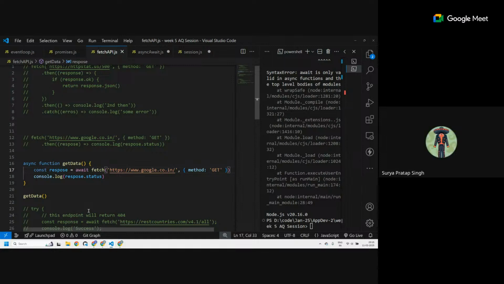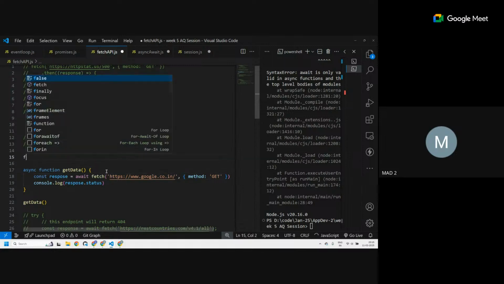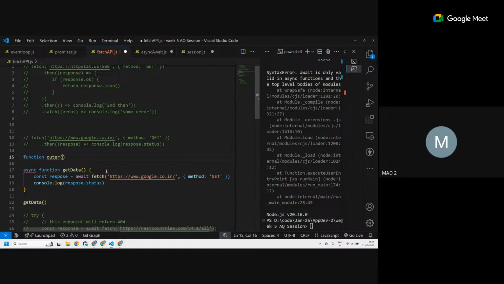What I mean is, inside an async function we have two or three functions. Do we need to attach async to every function before the await keyword? No, only where you are using await.